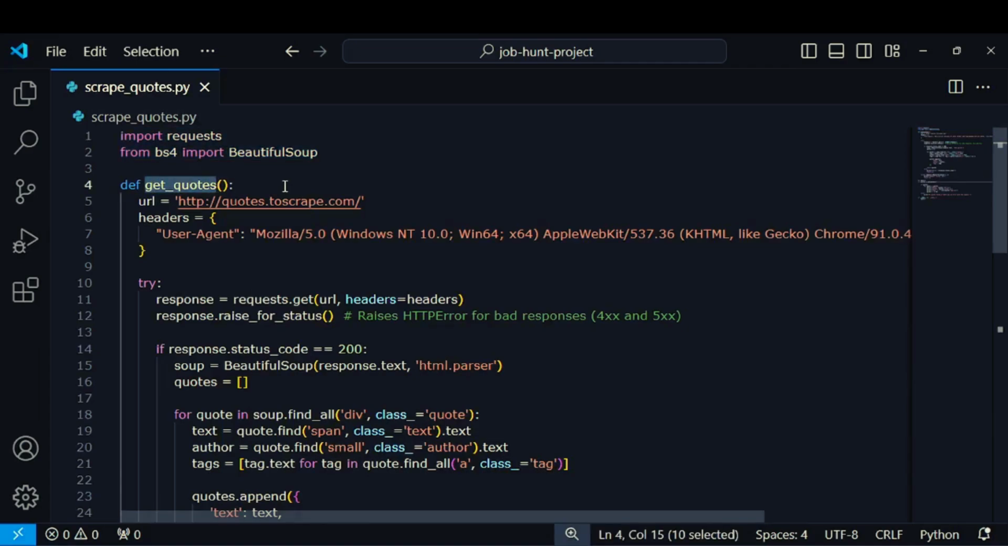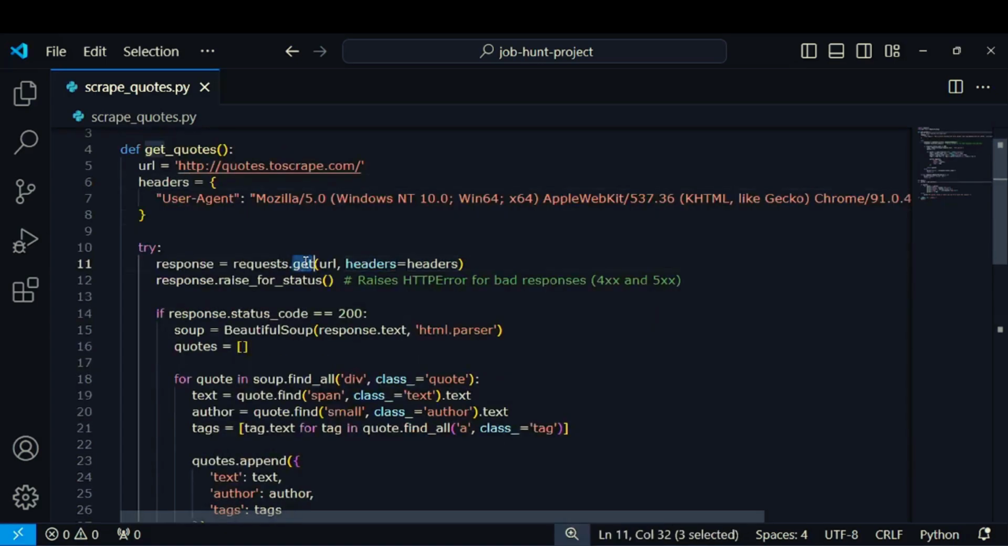Here, we define a function called get_quotes. This function will handle all the magic of scraping quotes from the website. The URL variable holds the address of the site we want to scrape. The headers dictionary pretends to be a web browser to avoid getting blocked by the website's anti-scraping mechanisms. It's like wearing a disguise to blend in.